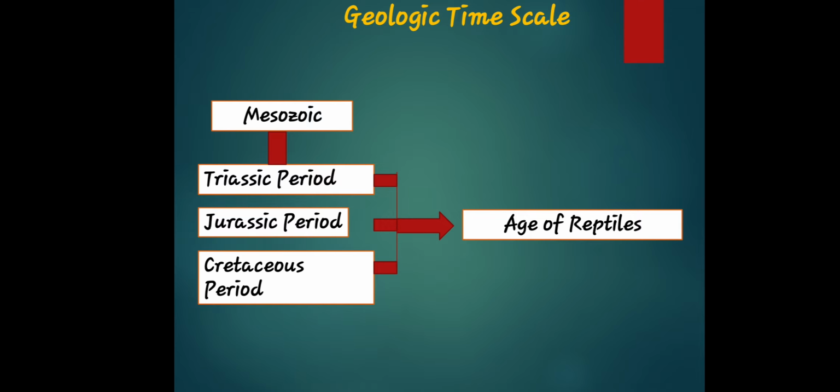That's why it's said to be second of the three. The Mesozoic era began 252.2 million years ago, following the conclusion of the Paleozoic era, and ended 66 million years ago at the dawn of the Cenozoic era, the third geologic time scale.